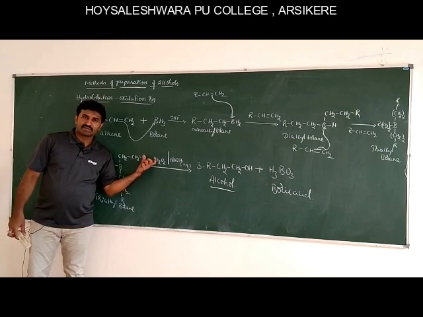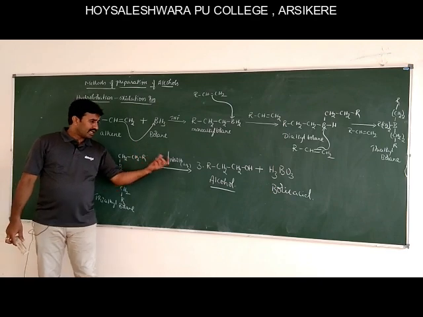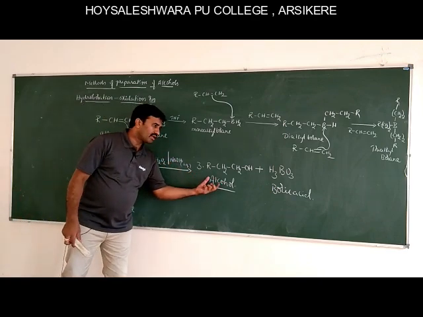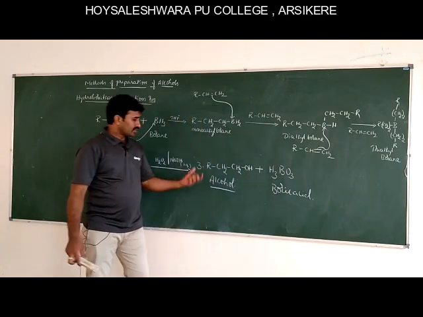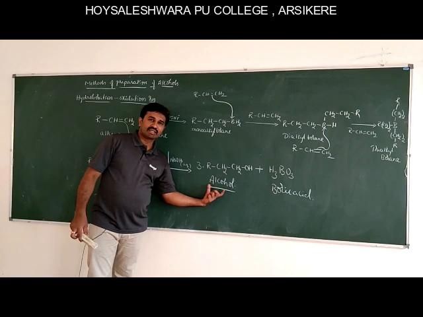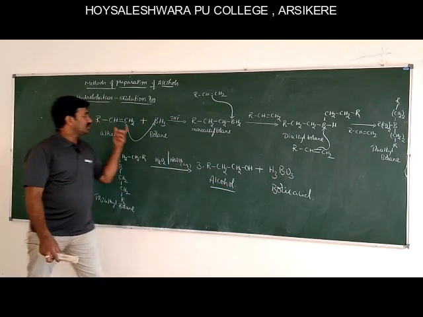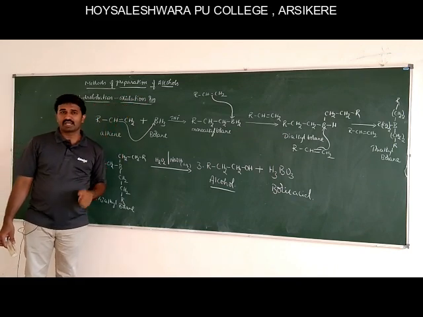Hydrogen peroxide, we know, is an oxidizing agent. Hydrogen peroxide in presence of aqueous sodium hydroxide gives alcohol in good yield, and the byproduct is boric acid. The alcohol formed here is against the Markovnikov rule. This reaction is hydroboration oxidation reaction.